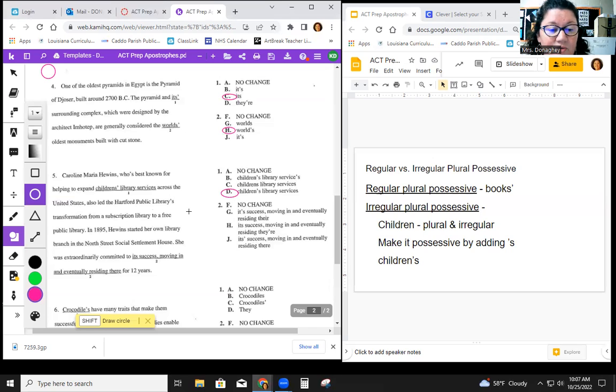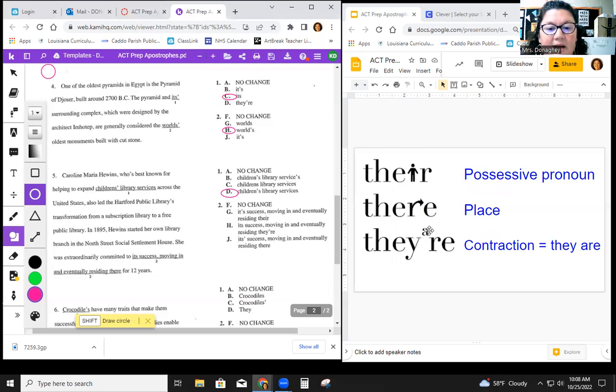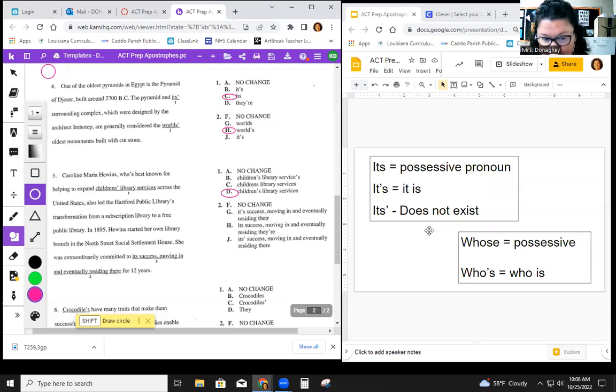The second one for number 5: she was extraordinarily committed to its success, moving in and eventually residing there for 12 years. This is a really long one, so the best thing I think you should do is to go straight to the answers and look at the differences between each of them. What are the possibilities? In this segment with apostrophes, we've been looking at its and their. So let's go back to our rules about its and their.